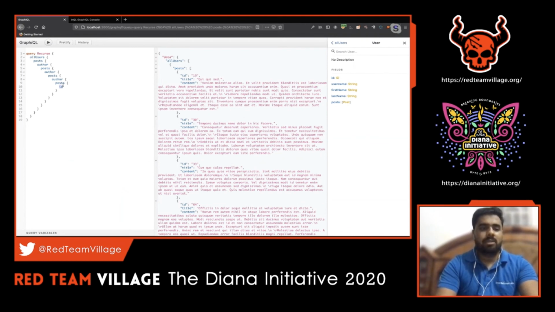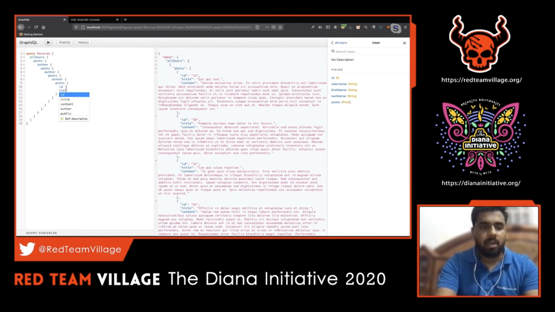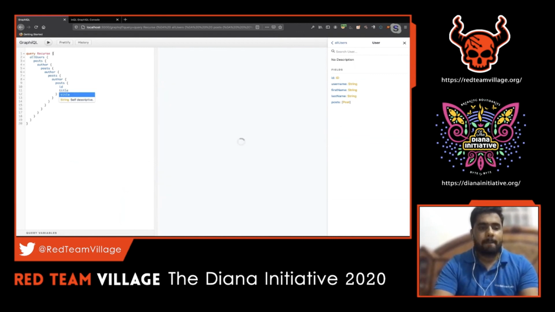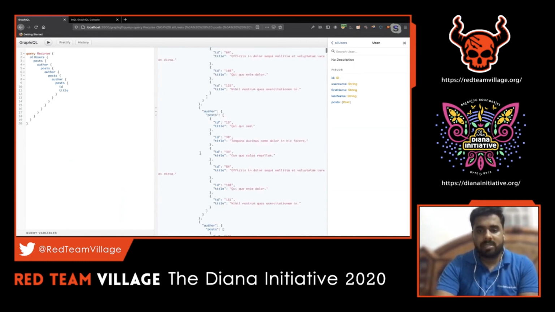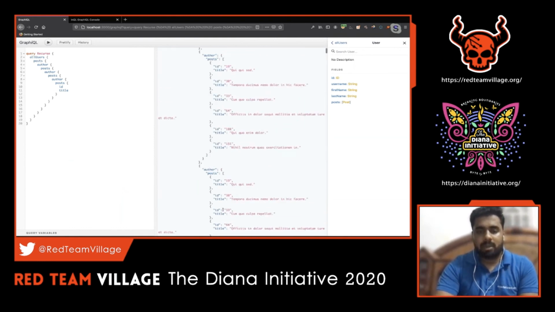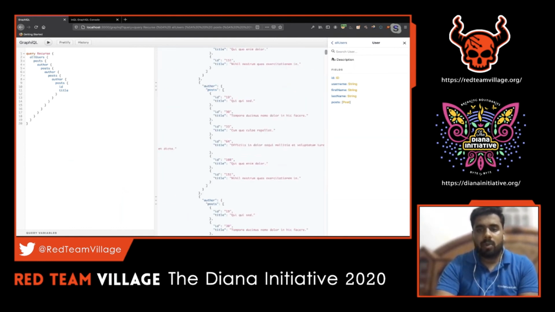So first of all, for all users, ID, title, and content can be retrieved. For example, let me add only ID and title for now. Let me send that. It's taking some time to process it. It is trying to pull out the ID and title of this particular post for that first query. And since we have nested it, it will go through all these iterations. For all users' posts, again author, again post, author, it will keep on going. You can see how big the response is now. It's the same record we are trying to pull out and trying to overload the backend system.